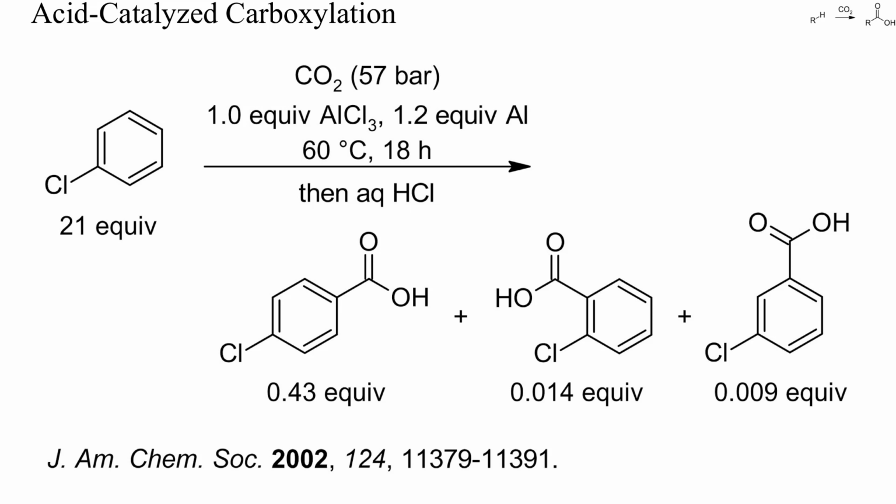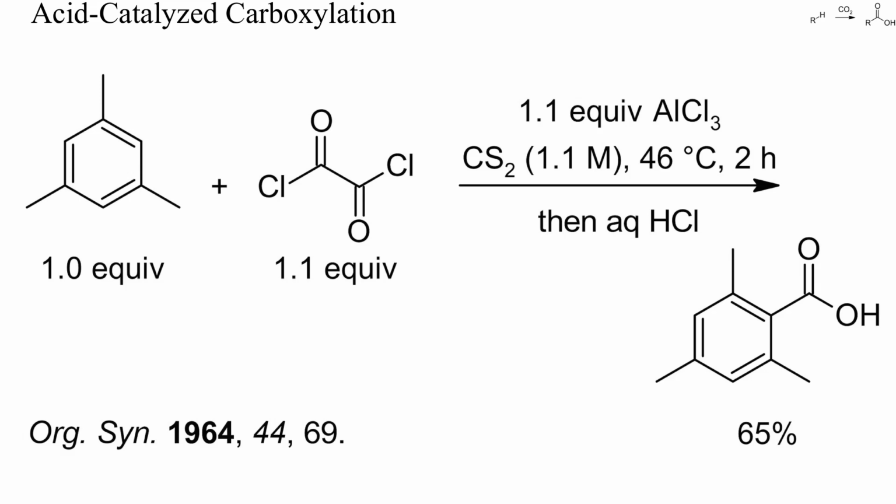Instead of pure aluminum chloride, the authors used a mixture of aluminum chloride and metallic aluminum. The metal reacted with the hydrogen chloride formed during the carboxylation and was converted into fresh anhydrous aluminum chloride. This strategy lowers the overall amount of chloride waste, also in standard Friedel-Crafts acylations.